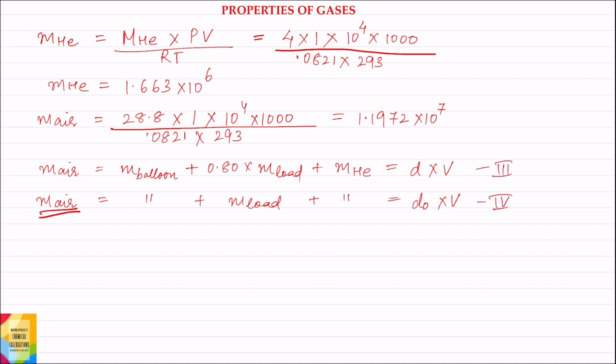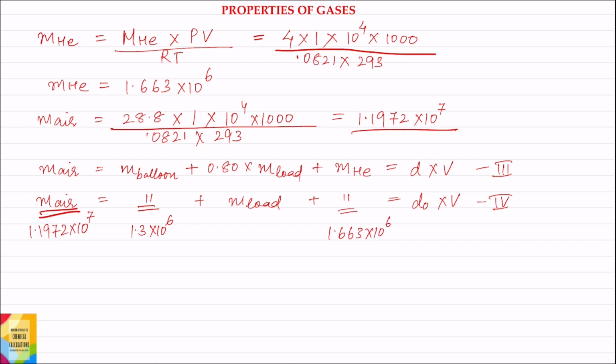Now mass of displaced air at ground level we have already calculated as 1.1972 into 10 to the power 7. Mass of balloon is given in the question as 1.3 into 10 to the power 6 gram. Mass of helium we have calculated as 1.663 into 10 to the power 6 gram.